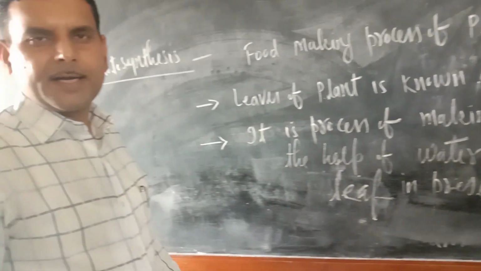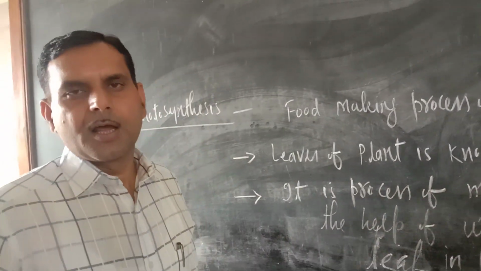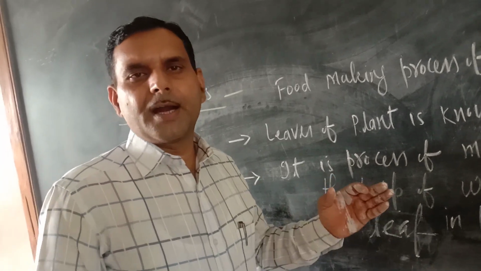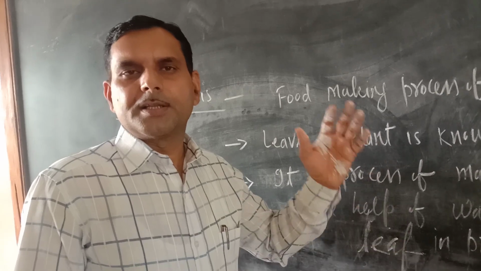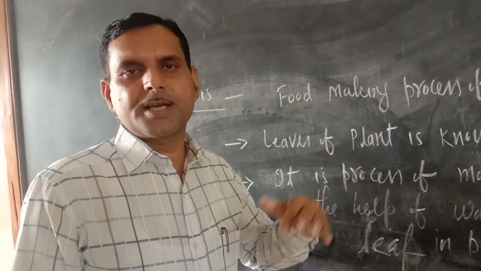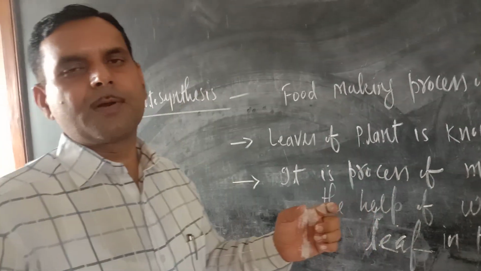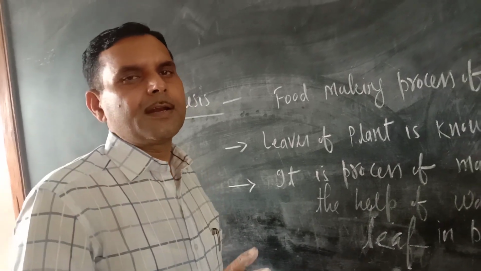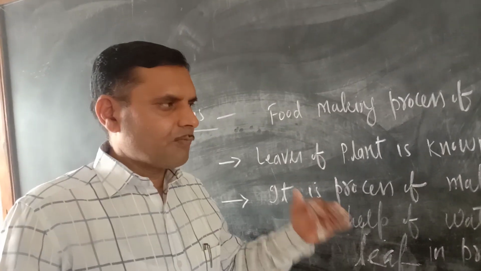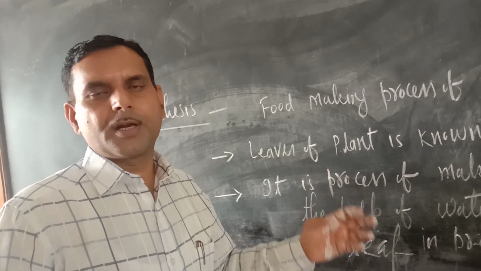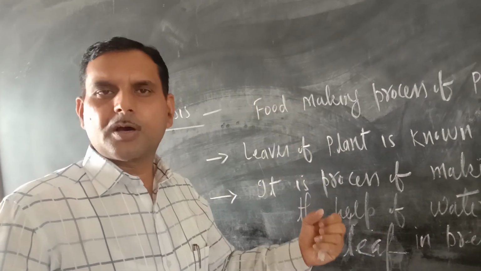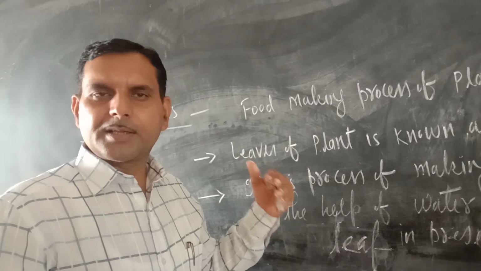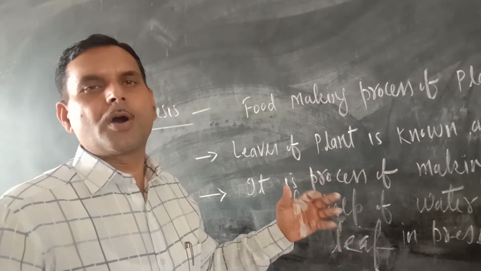Actually, water is present in the soil, and with the help of roots, the plant absorbs that water, and carbon dioxide present in the atmosphere they absorb with the help of stomata. There is an exchange of gases through the small pores of leaves. When the plant collects these two raw materials, what will they do? They will store them in the chlorophyll. Chlorophyll will absorb the sunlight from the atmosphere, and they will synthesize their food, and that will be stored in the leaves in the form of carbohydrate.